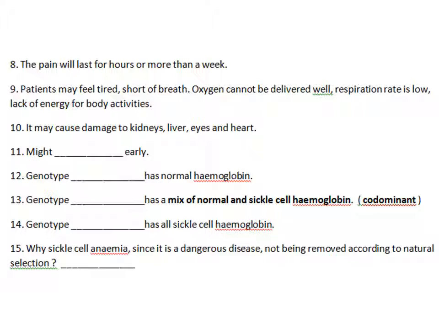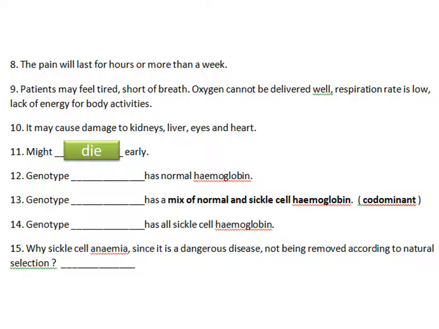So number 9, the patient feels tired and short of breath, oxygen cannot be delivered well, and the respiration rate is low. There is a lack of energy for body activity, and it might damage the kidney, the eye, and the heart. And this type of person, number 11, might die early.